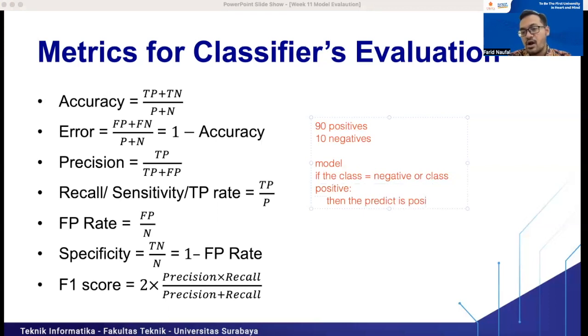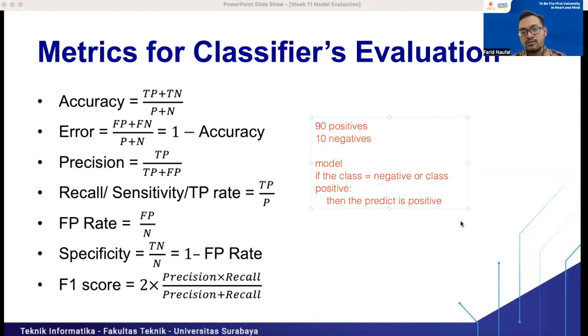It means all of the data we will predict as positive. The negatives here will also be predicted as positive. All of the data will be classified as positive, because we know that the positive observations are more than the negative observations.